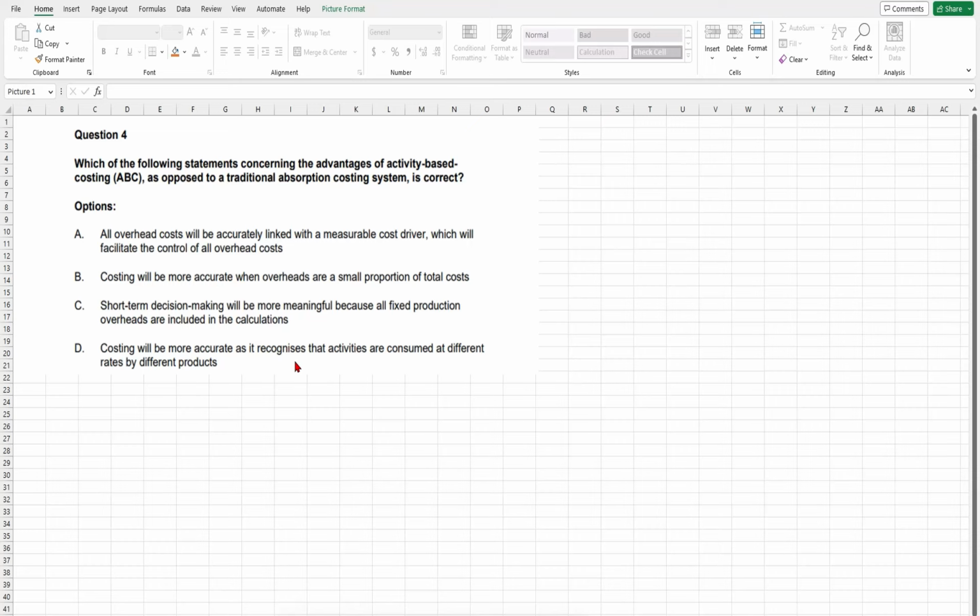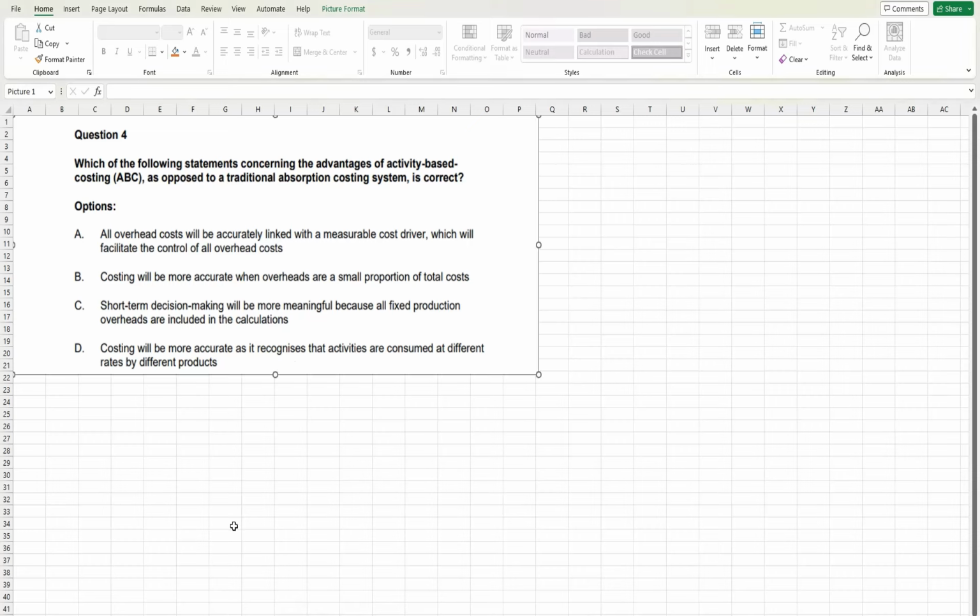In that case, if we use the traditional system, it will be inappropriate to allocate the cost, right? So if we use the cost pool and the cost driver to allocate the cost, it will be more beneficial, and we will have more accuracy of the cost involved in the product, right? So that's why option D is correct.